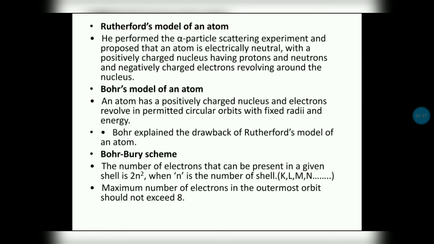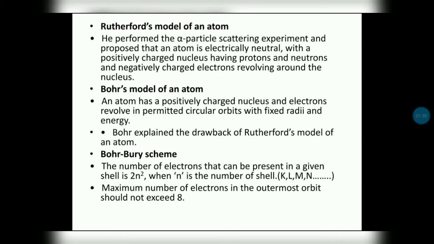Next, we are discussing the model proposed by Rutherford. He performed the alpha ray scattering experiment and proposed that the atom is electrically neutral, with a positively charged nucleus having protons and neutrons, and negligibly charged electrons revolving around the nucleus.